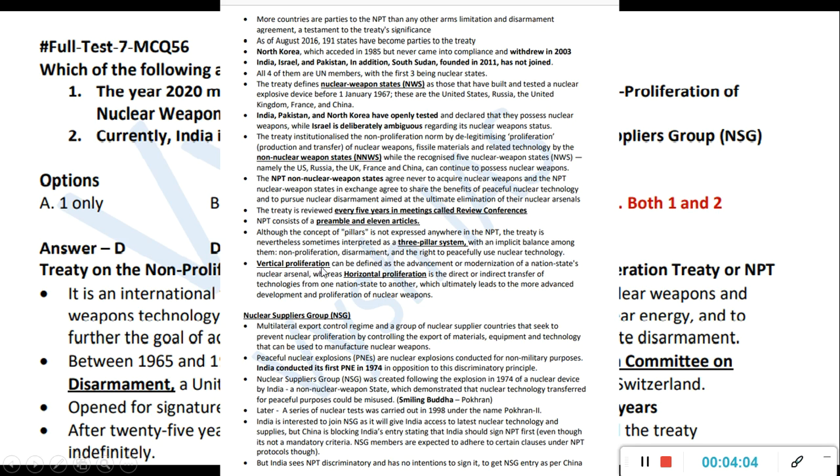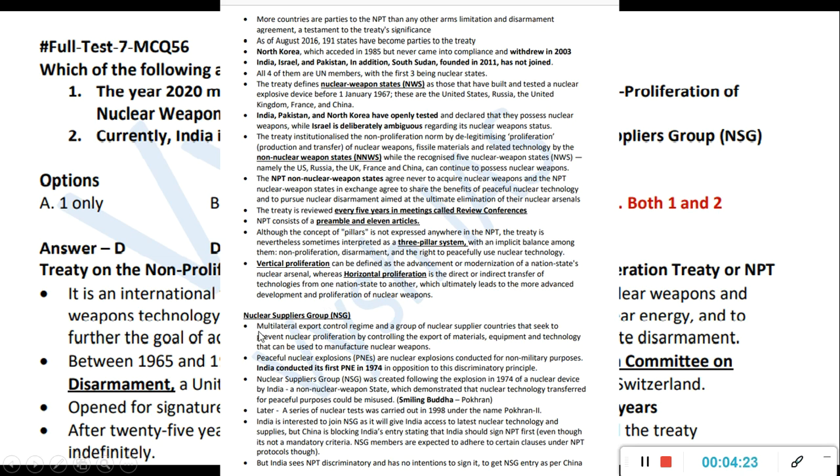Okay, then there is vertical proliferation, which can be defined as the advancement or modernization of a nation state's nuclear arsenal, whereas horizontal is a direct or indirect transfer of technology from one nation to another. So vertical means that nation growing its own nuclear arsenal. Horizontal means you sharing it with someone else. So those are the 2 terms again.